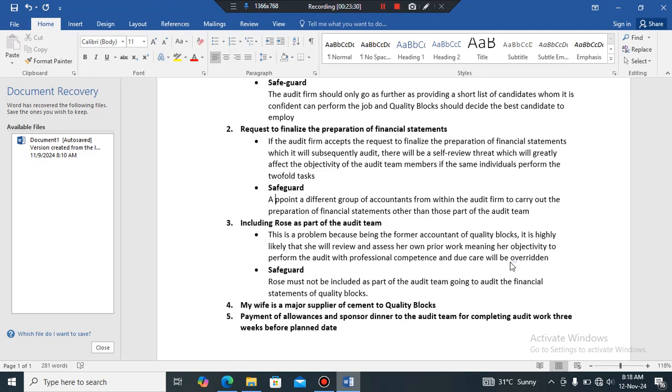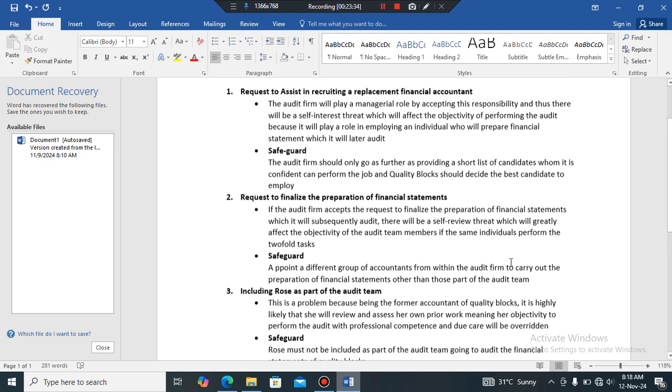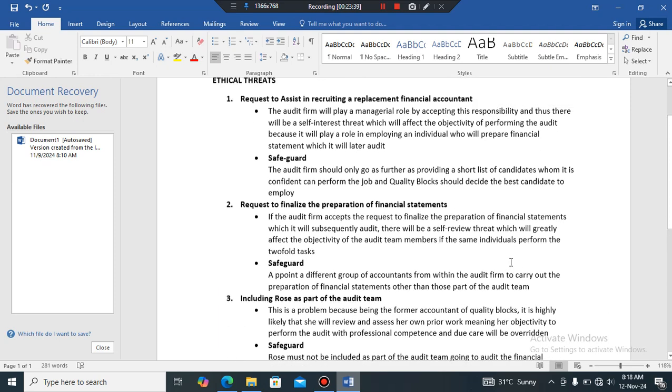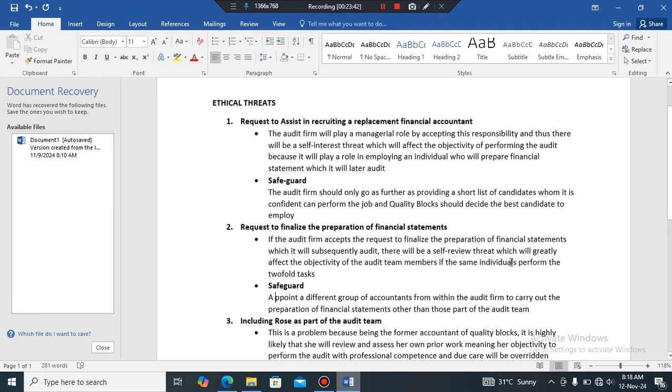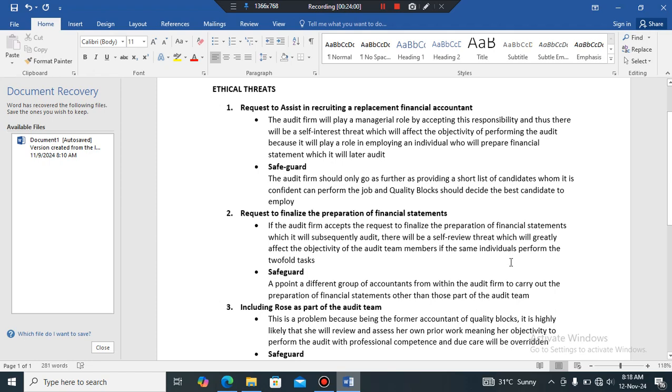So now, these are just some of the examples that I've given you. With these 3 examples, I've painted a vivid picture of how you're supposed to respond to these ethical issues. When they say discuss, it simply means you need to identify the ethical issue, and then you explain why it is a problem. And then obviously you need to provide a safeguard. When you do that, you're going to make sure you have the maximum marks.